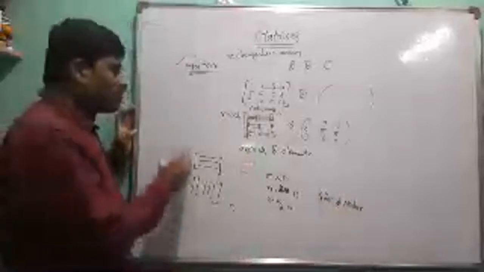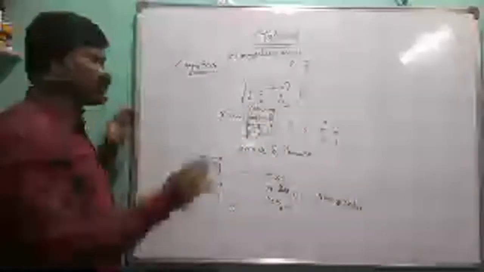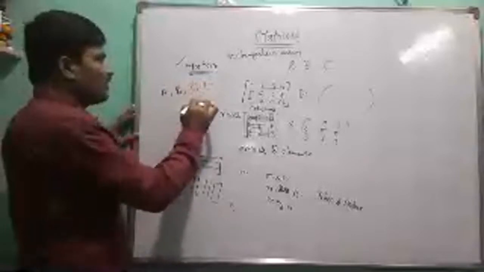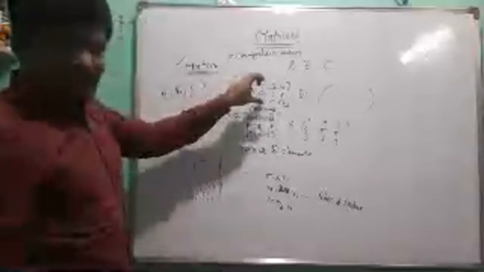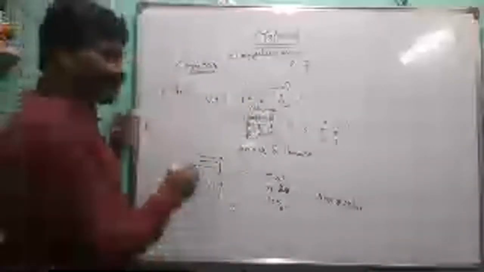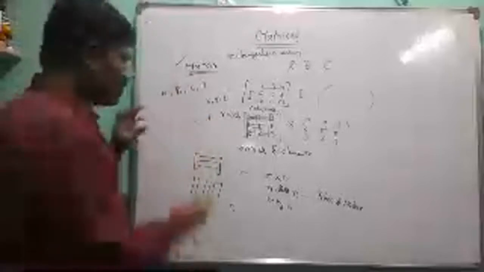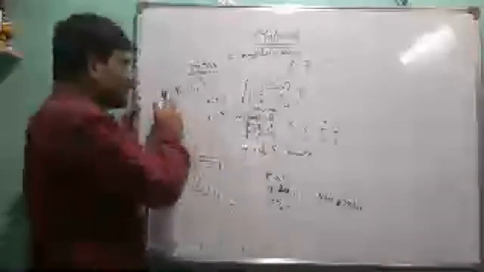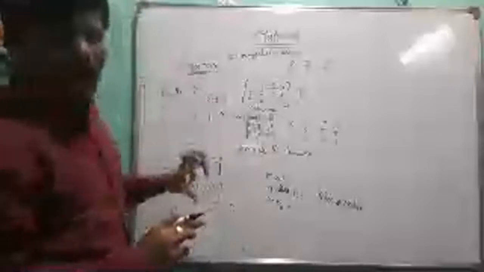Any matrix can be denoted by capital English alphabets: A, B, C, D, E, F, G, H, and so on, X, Y, Z. Similarly, the elements are generally taken as small letters: small a, small b, small c, small d, and so on. So small letters denote entries and capital letters denote matrices. This is the definition of matrix.